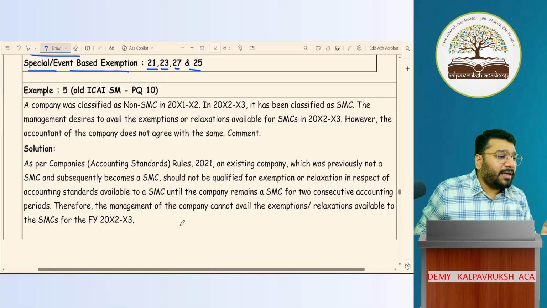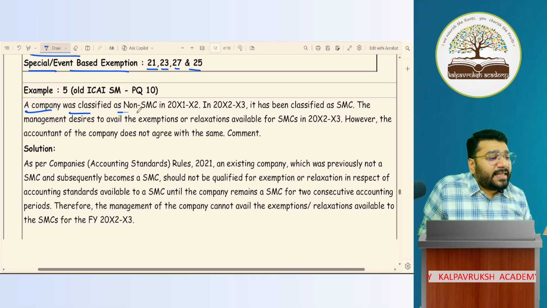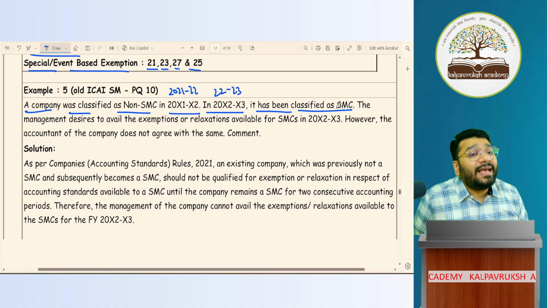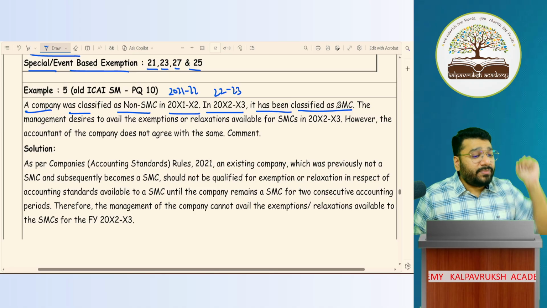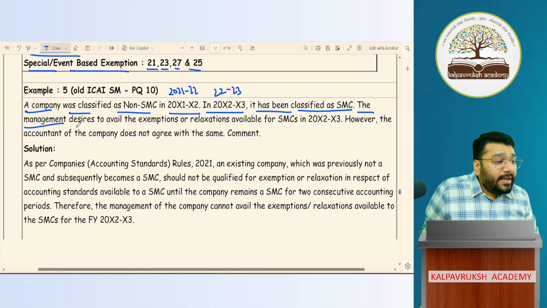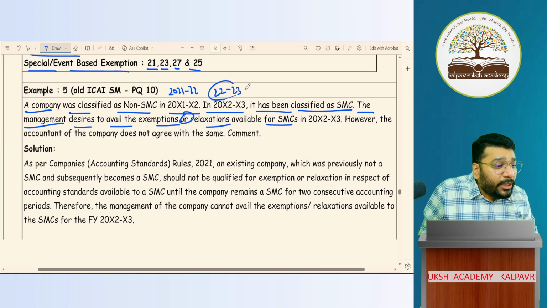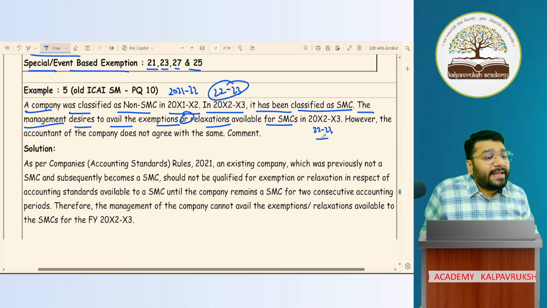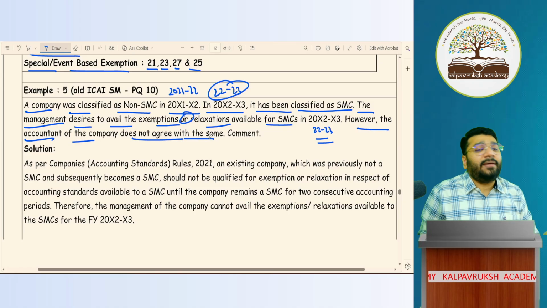Now example 5, last question. A company was classified as non-SMC in 2021-22. In 2022-23, it has been classified as SMC, from non-SMC to SMC. The management desires to avail exemption or relaxation available to SMC in 2022-23. In 22-23, they want exemption and relaxation. However, the accountant of the company does not agree with the same. Who is correct?